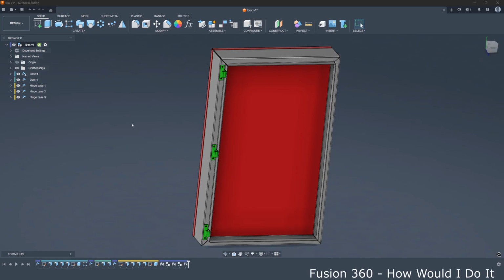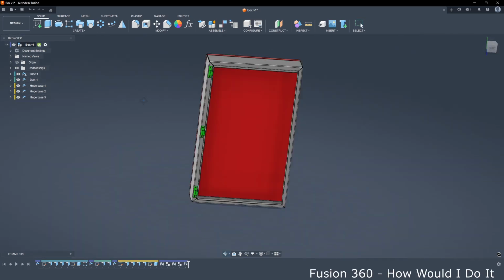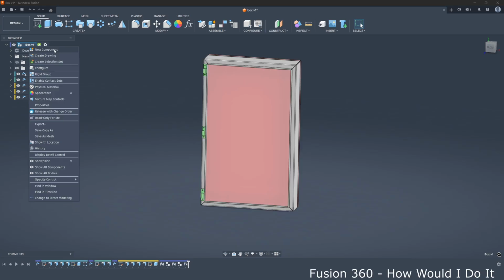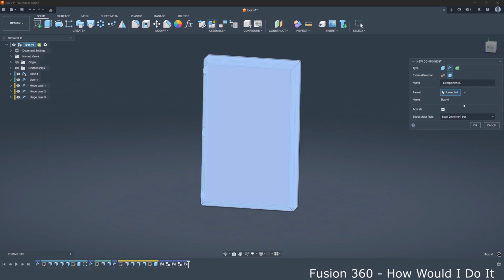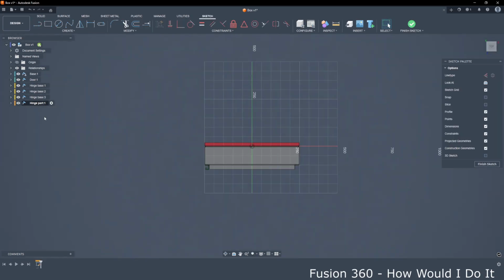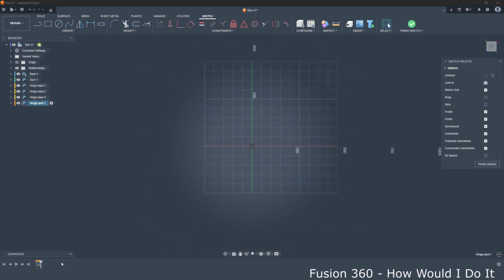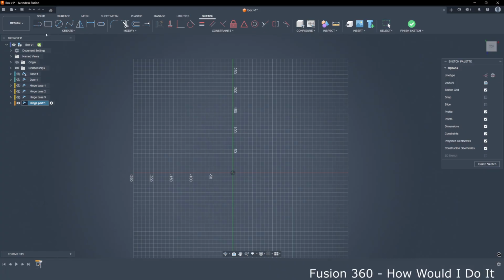Let's create the other part of the hinge. The part that goes to our red element, the door, we will create as a new component, sheet metal. We will call it hinge part. Material selected is okay. We will select this plane. We will try to hide all elements, it means isolate the hinge part.